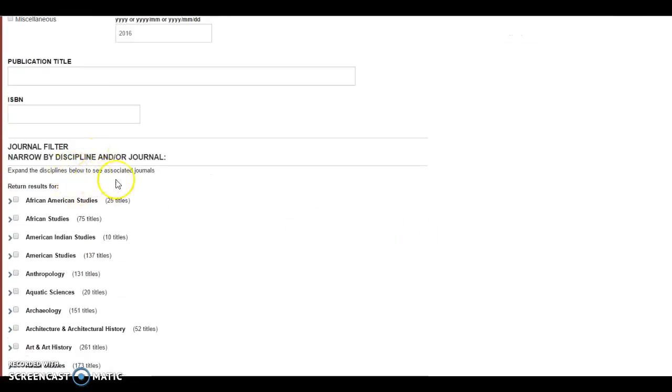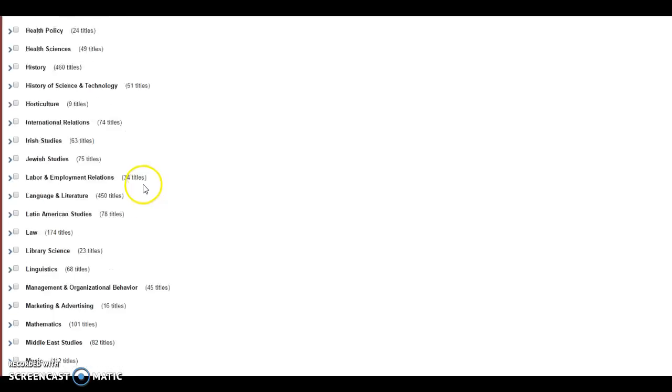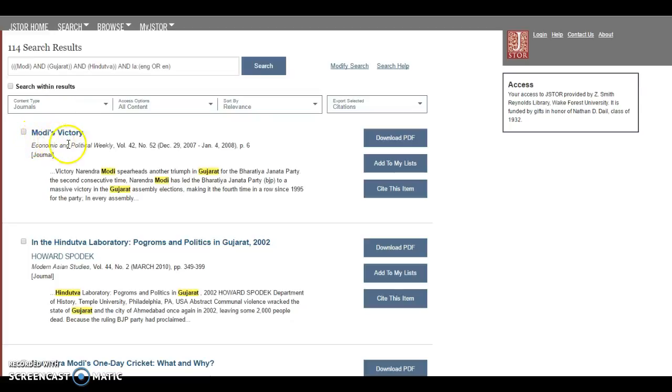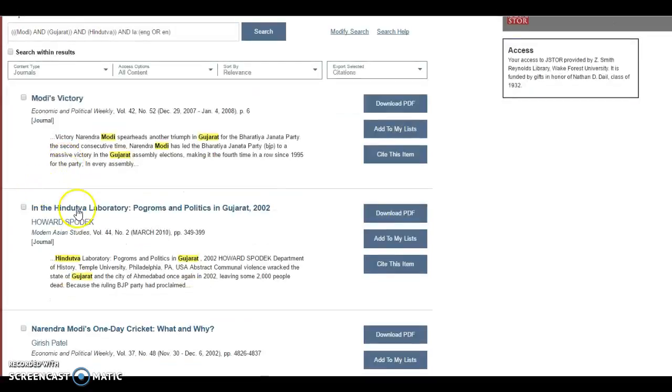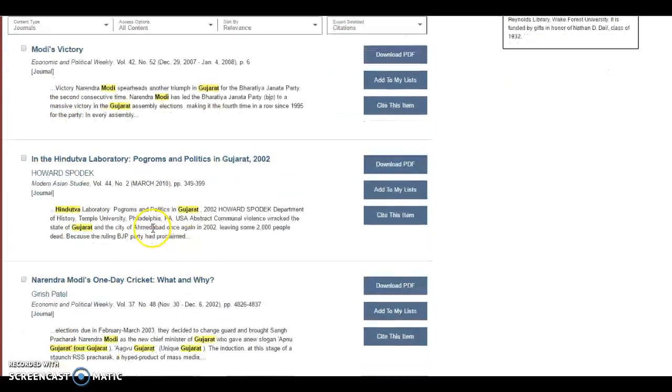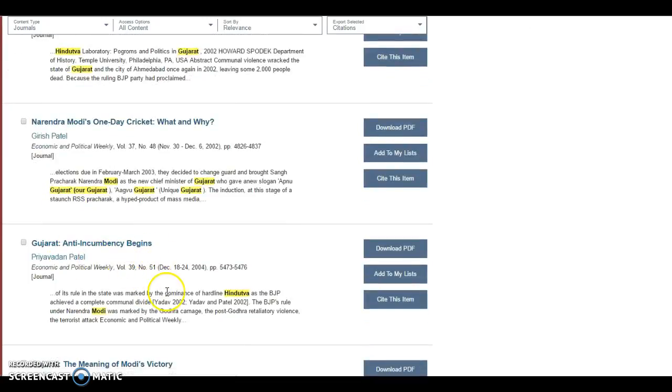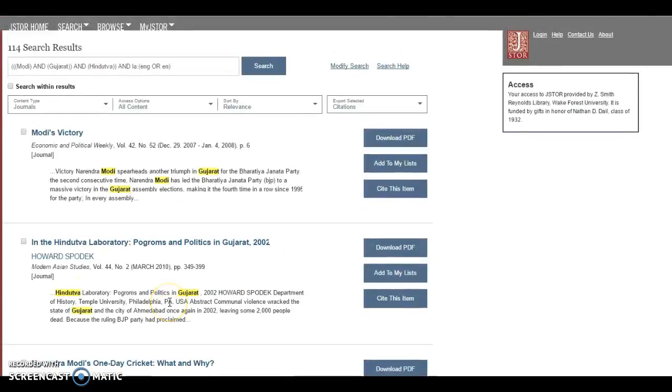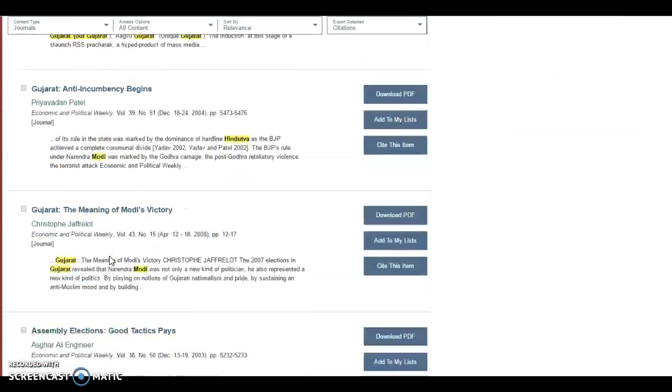We're not going to filter by discipline or journal, just because it sometimes can trip you up if you're not really sure which subject matter this could fall under. So we're going to go for a search here. And boom, here you've got it. You've got Modi's victory. You've got all the words you need, the Gujarat, and you've got his victory here. You've got Hindutva in the second one. So we can see that all of these articles are exactly on what we want to learn about. We want to learn about the Prime Minister, we want to learn about what happened in Gujarat, and we want to learn how that relates to the ideology that he's putting out. So all of these are great sources.